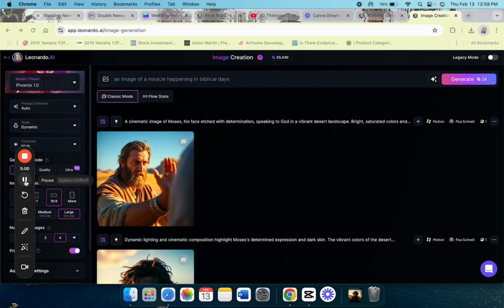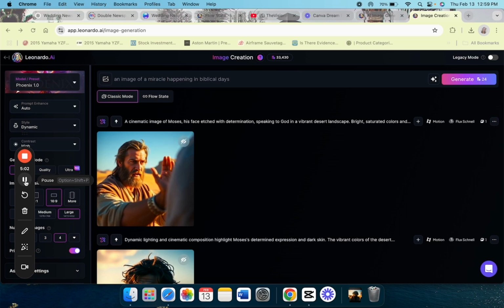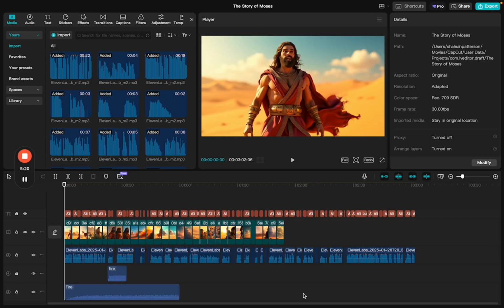Then you're going to choose the video editing software of your choice. My preference is CapCut. CapCut is a great choice for beginners who aren't experienced in video editing, but for the more advanced video editing, you can go with something like Adobe Premiere Pro. But for this video, we will be using CapCut. So the first thing you're going to do is you are going to import all of your media files. So all of your audio files and all of your video files, you're going to import them into CapCut and begin editing.